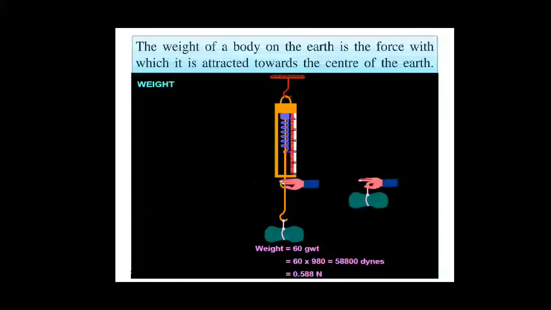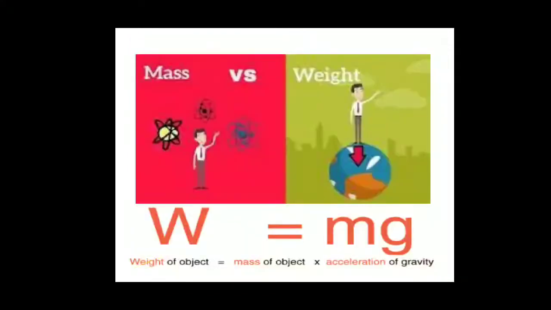Now, weight is that force of attraction. How much force of attraction is acting on the object, that measurement is given by the term weight. This is given by mass multiplied by acceleration due to gravity, that is, the quantity of matter contained in an object multiplied by the acceleration due to gravity.